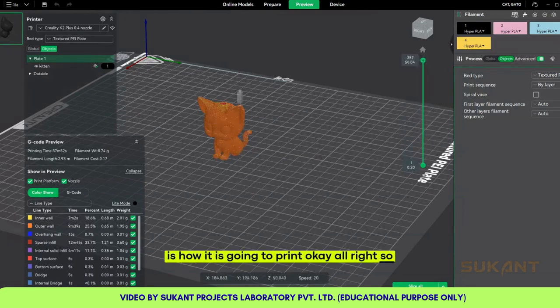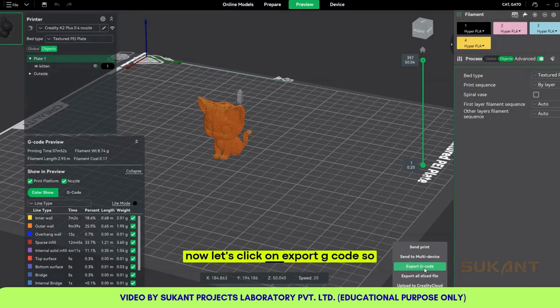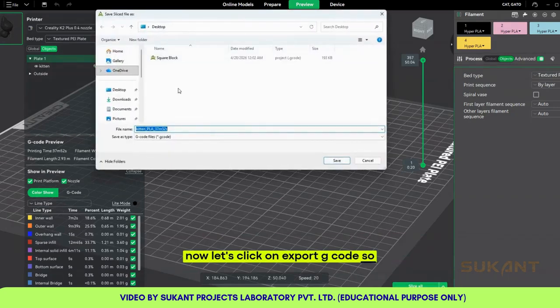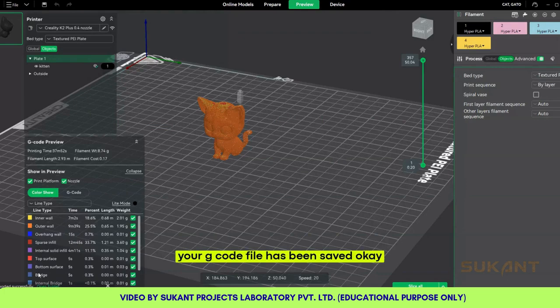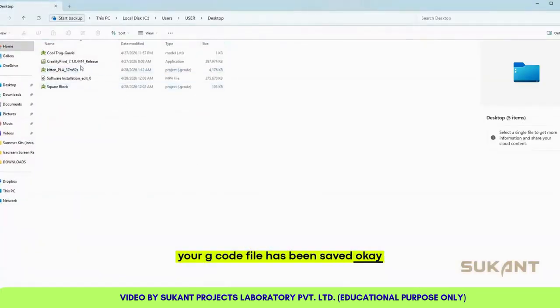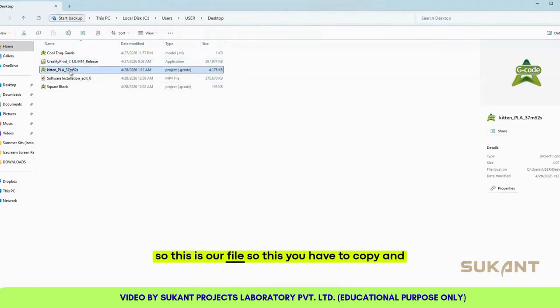Alright, now let's click on export G-code. You can name it kitten, same name, click on save. So your G-code file has been saved. This is our file. You have to copy and paste this in your memory card.